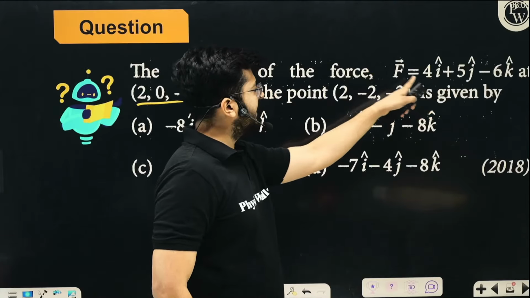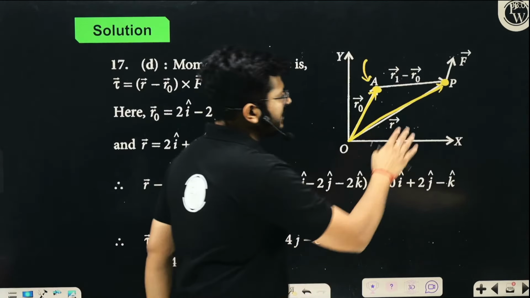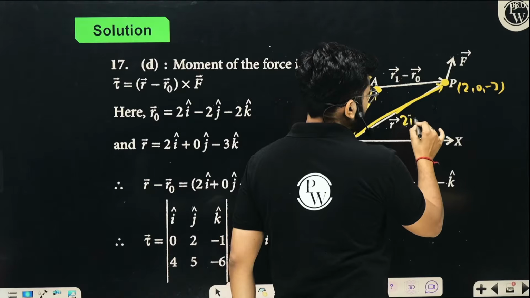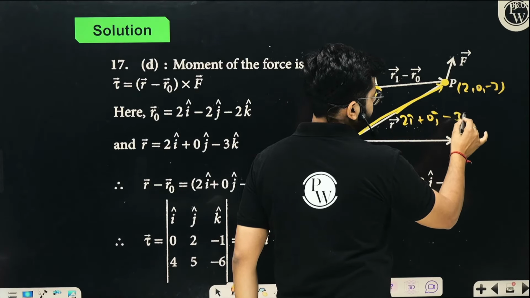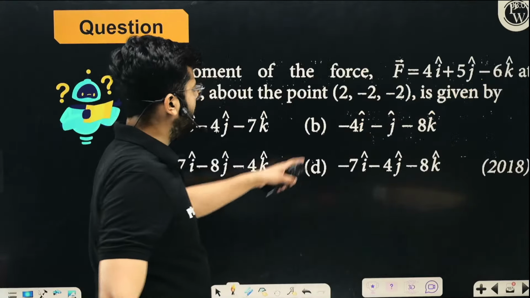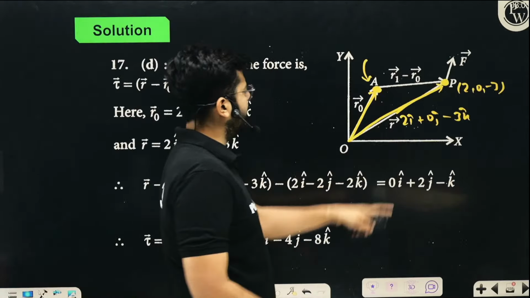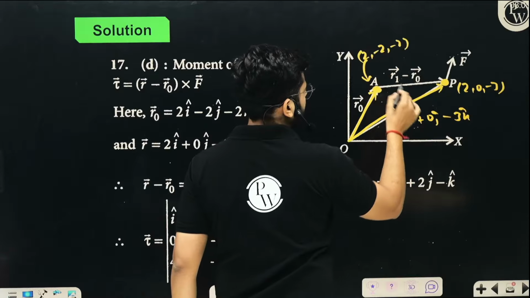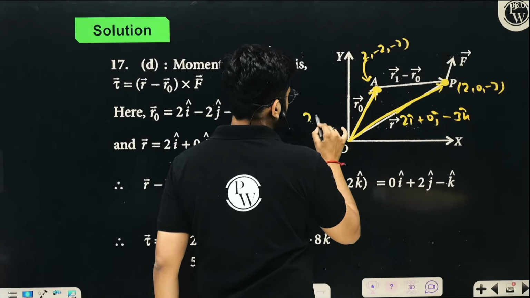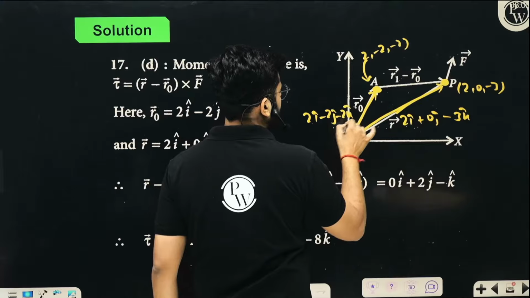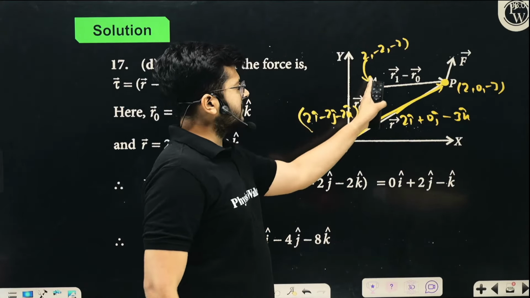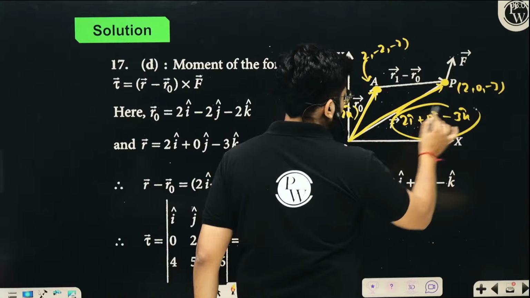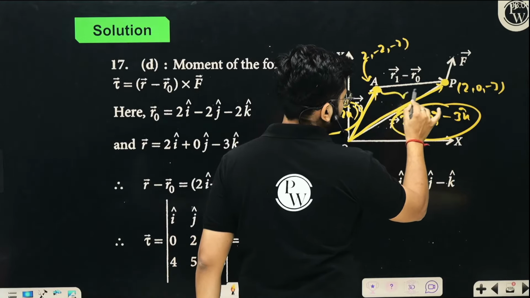So let's say that the force is acting at this point, which is (2, 0, -3). It is not going to be there, it is going to be somewhere else. So this vector is going to be 2i, 0j and minus 3k. The point about which we have to calculate the moment is (2, -2, -2). So this vector is going to be 2i cap minus 2j cap minus 2k cap, right? If you subtract these two vectors, you will get the required vector. This vector minus this vector is the displacement vector we are talking about, right?